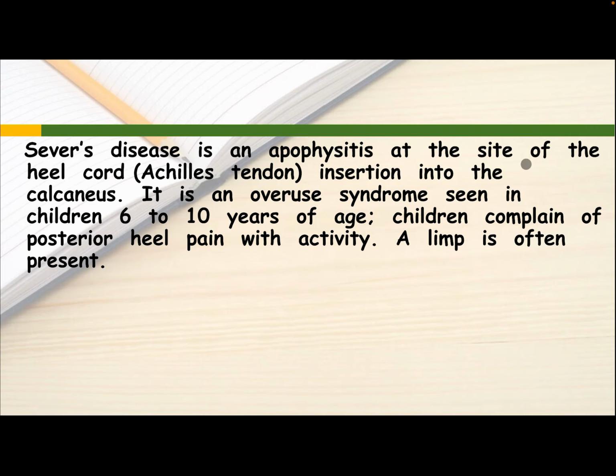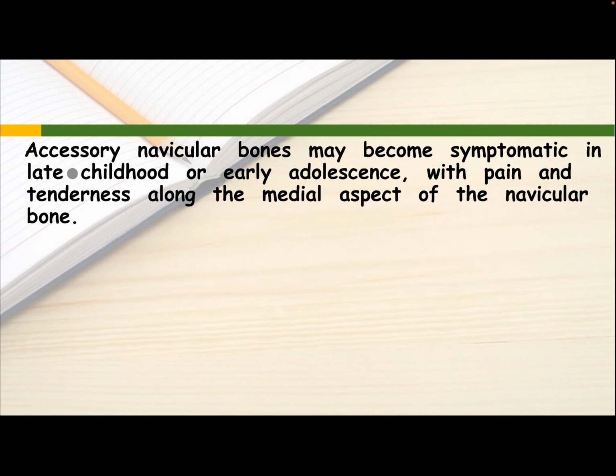Sever disease is an apophysitis at the site of the heel cord, Achilles tendon, insertion into the calcaneus. It is an overuse syndrome seen in children 6 to 10 years of age. Children complain of posterior heel pain with activity. A limp is often present.